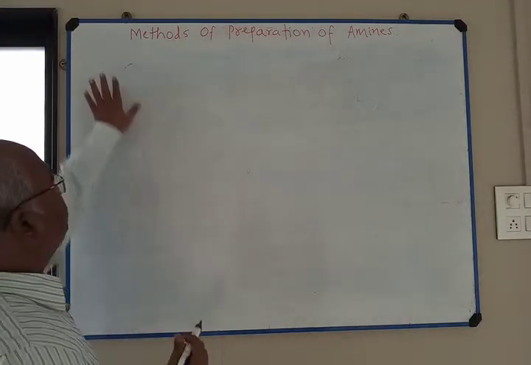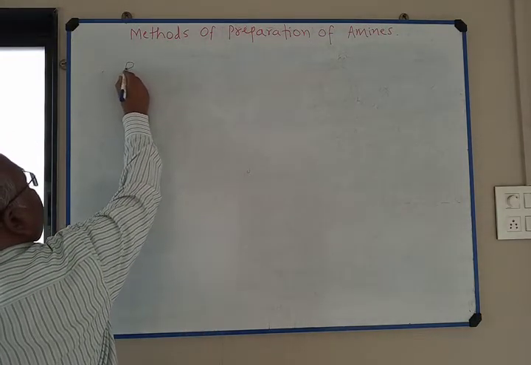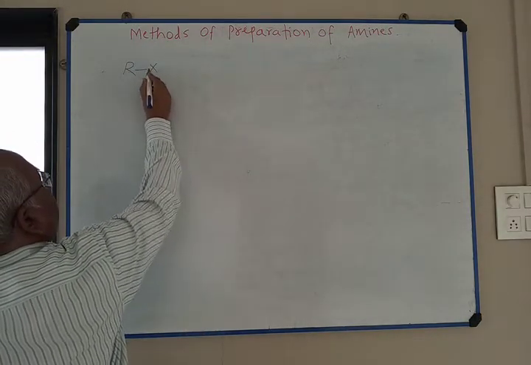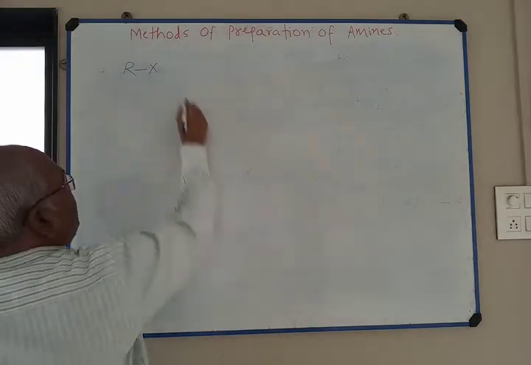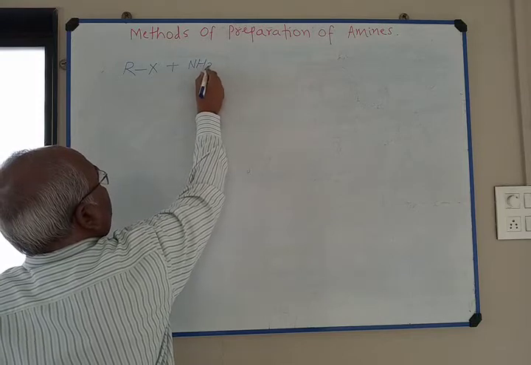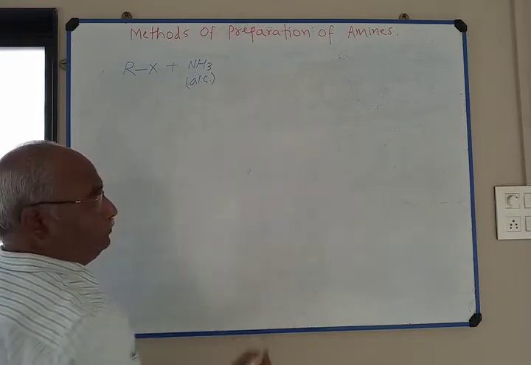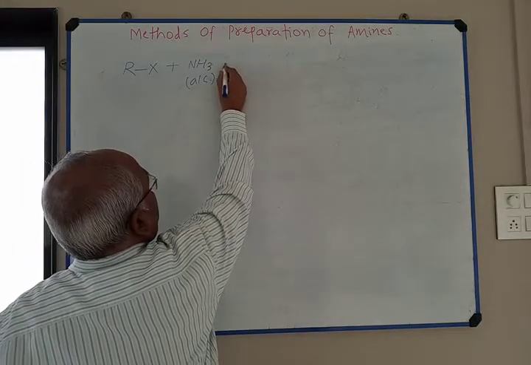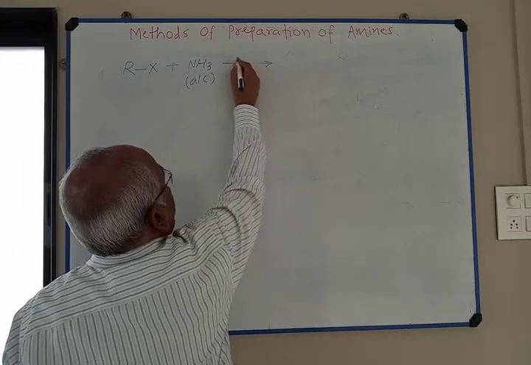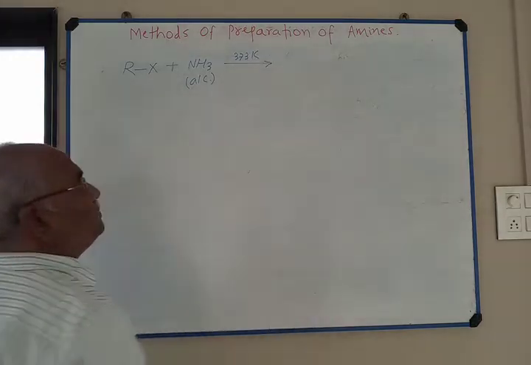Look here, I take the example of alkyl halide R-X plus NH3, that is alcoholic ammonia. The reaction mixture is heated in a sealed tube at about 373 Kelvin.